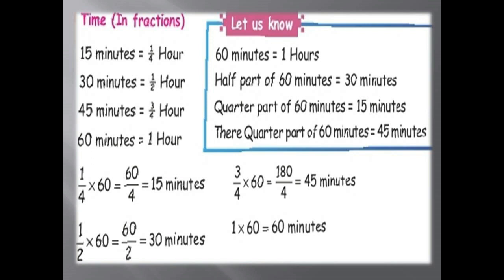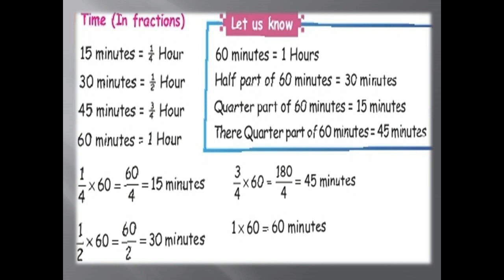Let us see time in fractions. We already know what is meant by time. Yes, we all know how to see the time also. How many minutes equal to 1 hour? That is 60 minutes is equal to 1 hour. Then what is meant by 15 minutes? That is 1 by 4 hour. 30 minutes equal to 1 by 2 hour, that is half an hour. 45 minutes equal to 3 by 4 hour. Then 60 minutes equal to 1 hour. Let us see how we got these minutes. 1 by 4 into 60.